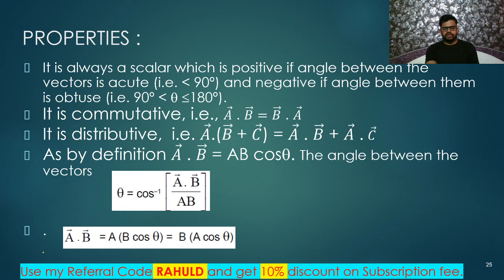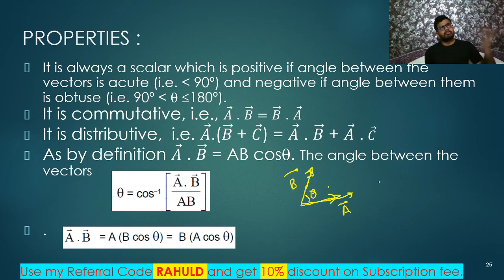Next, A dot B is equal to A of B cos theta or B of A cos theta. What does it mean? Listen. Let's say I have two vectors. This is vector A and this is some vector B. The angle between them is theta. I am taking the component of B along A. Component of B in the direction along A, with angle theta with vector B, is B cos theta.